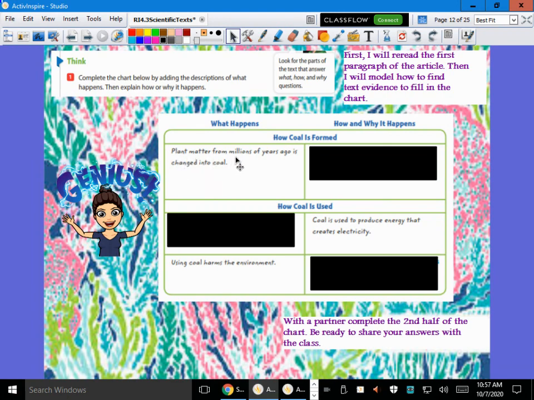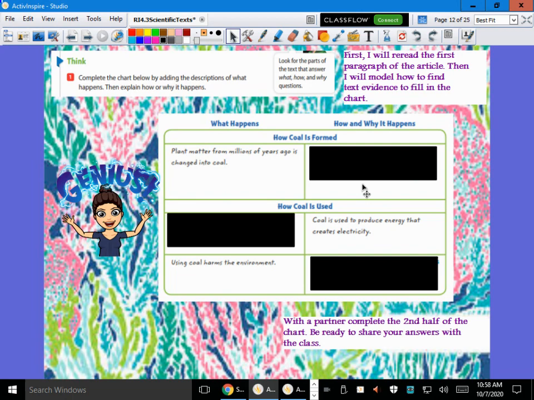So it says plant matter from millions of years ago is changed into coal. We learned about that, all right, in that very first paragraph. Now, how and why does that happen? Those were those details we circled. So let me go back and I'm going to reread that first paragraph to you one more time. Coal may look like an ordinary black rock, but inside it contains powerful energy that can be used for heat and electricity. Coal is made from plant matter that is buried far below the Earth's surface for millions of years.